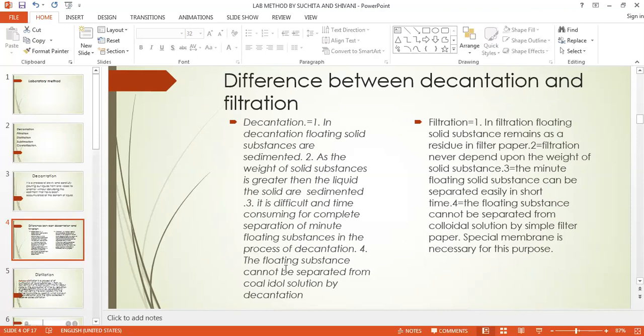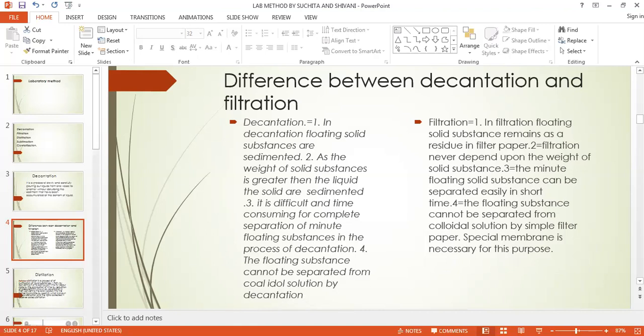The floating substance cannot be separated from a colloidal solution by decantation. Here, the floating substance cannot be separated from a colloidal solution by a simple filter paper either. A special membrane is necessary for this purpose. So this is the difference between decantation and filtration.